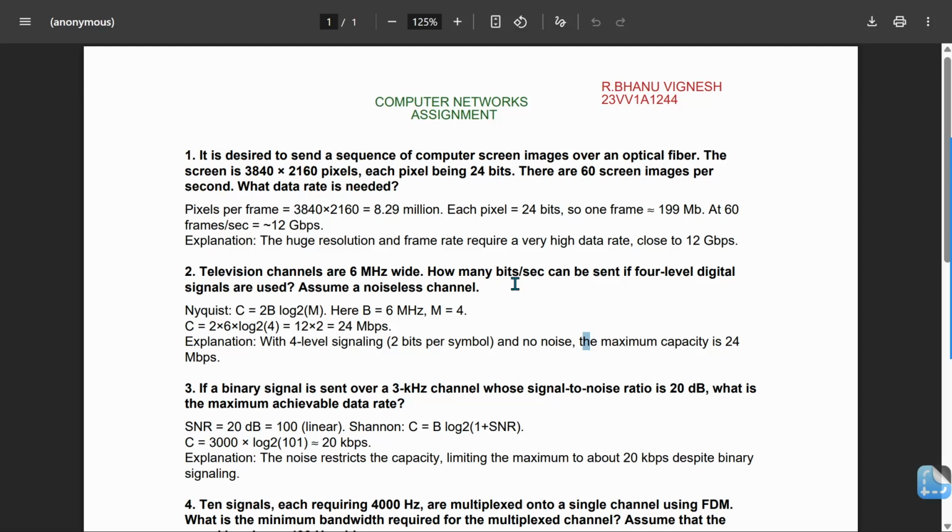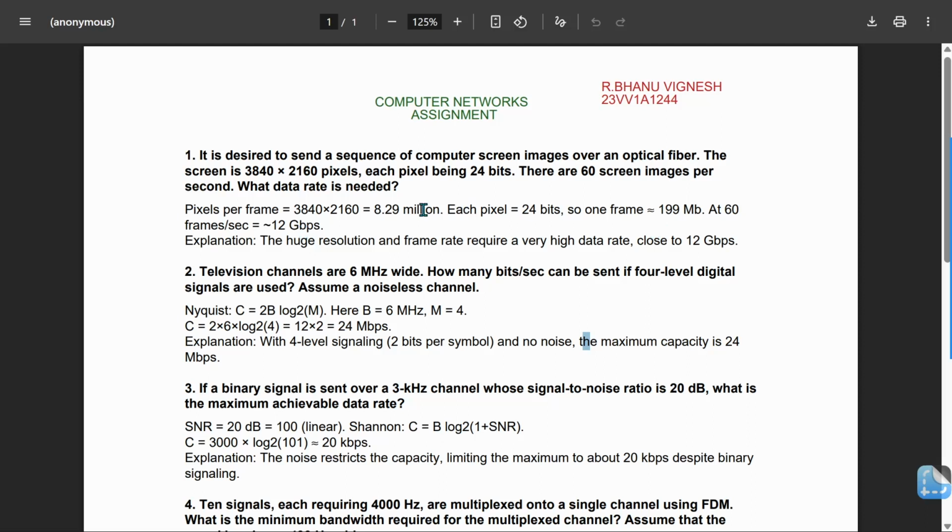Now I want to explain some problems in computer networks. So the first problem is: it is desired to send a sequence of computer screen images over an optical fiber. The screen is 3840 into 2160 pixels, each pixel being 24 bits. There are 60 screen images per second. What data rate is needed?